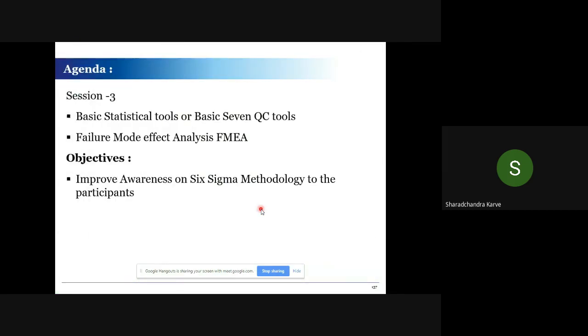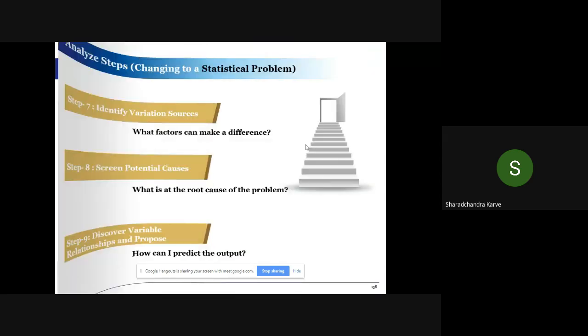What we are trying to understand in session 3 is the basic statistical tools, or basic seven quality tools. Now, what are my Xs and which Xs are making an impact? I have to use statistical tools or simple tools to screen those Xs from potential Xs to vital Xs. That is the objective of the analyze phase.